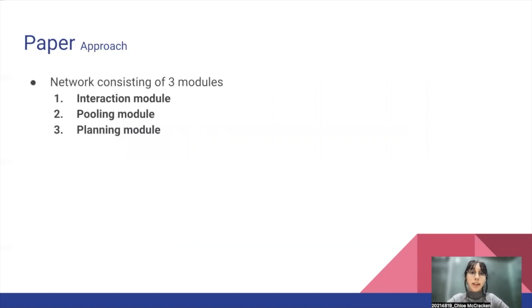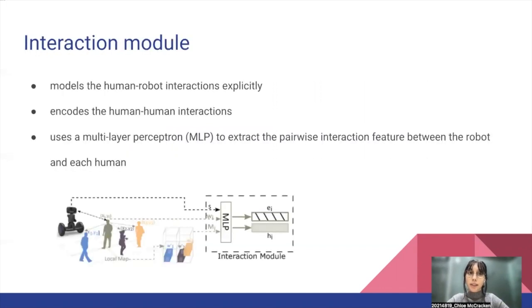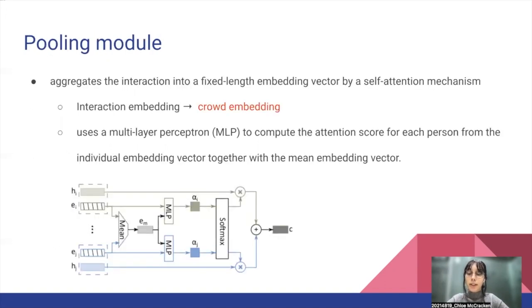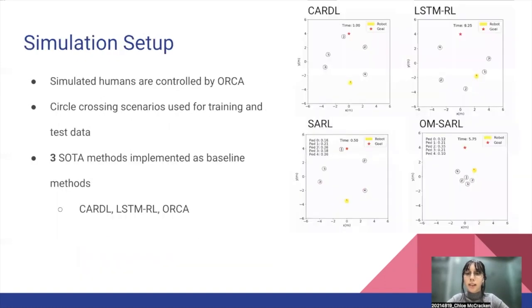So the network consisted of 3 modules: the interaction module, pooling module, and planning module. First is the interaction module. This module explicitly models the human-robot interaction while using local maps as a coarse-grain representation for the human-human interactions. Next is the pooling module. Interactions between the robot and each human are extracted from the interaction module and subsequently aggregated in the pooling module. The purpose of this module is to learn the collective importance of neighboring humans with respect to their future states.